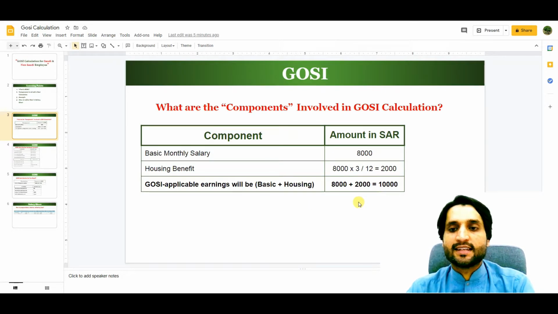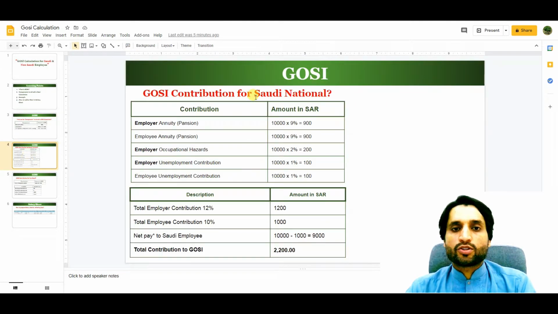If a person is getting a 10,000 salary, here is the GOSI contribution for Saudi nationals. Employer annuity pension: the pension means when the employee will retire, so every month the employer is going to contribute 9% against the retirement of the employee, and the same 9% from the employee.